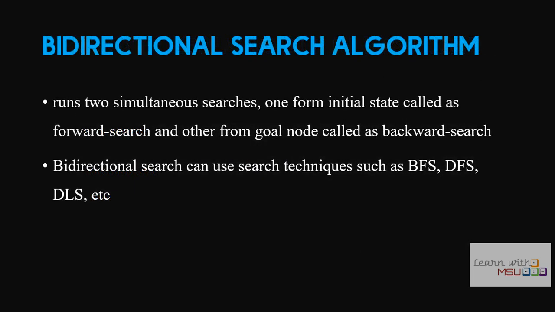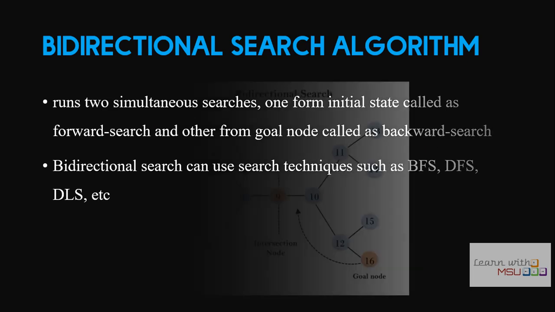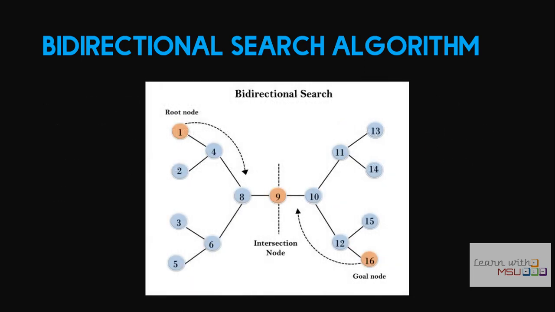And then bidirectional search, it is not possible in all the problems. It will perform 2 different searches simultaneously. One is from the initial state to the goal state, that is forward search. Another one is from the goal state to the initial state, that is backward search. So here for example, we want to reach the goal state 9. We start from 1 and start searching. And for goal state 16, we start from 16 and try to reach. So at some point we will reach this 9, which connects this path and this path, and that is your solution.